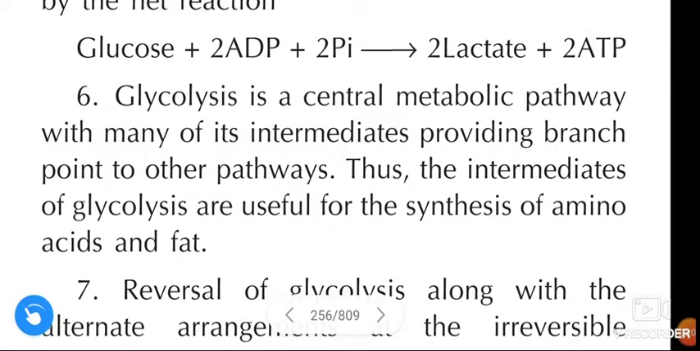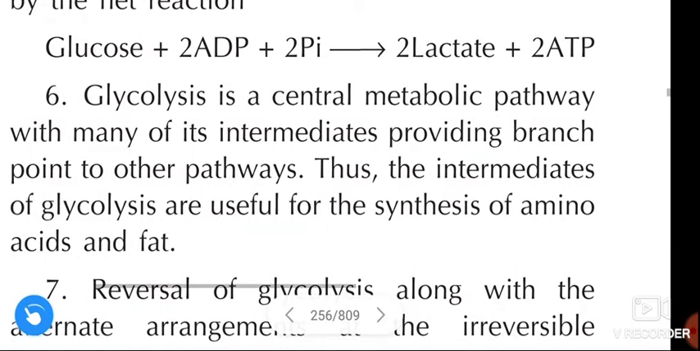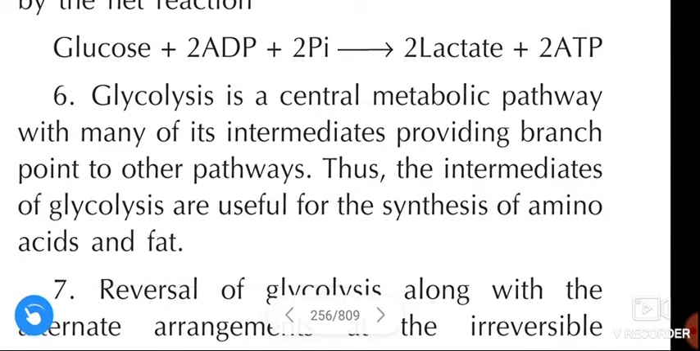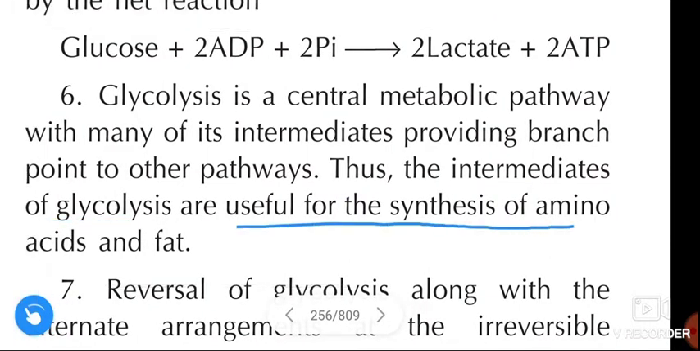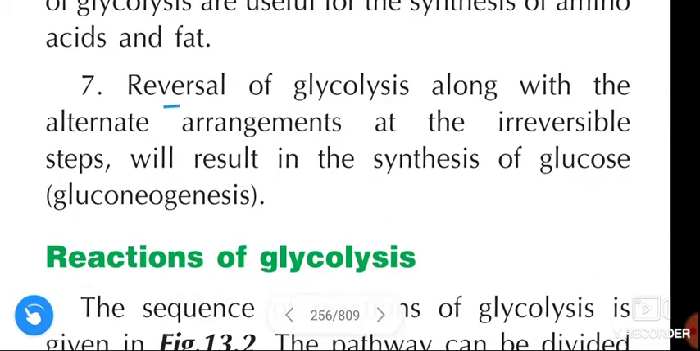Next, glycolysis is a central metabolic pathway with many of its intermediates providing branch points to other pathways. Thus, the intermediates of glycolysis are useful for the synthesis of amino acids and fat. The reversal of glycolysis, along with alternate arrangements for the irreversible steps, will result in the synthesis of glucose, that is gluconeogenesis.